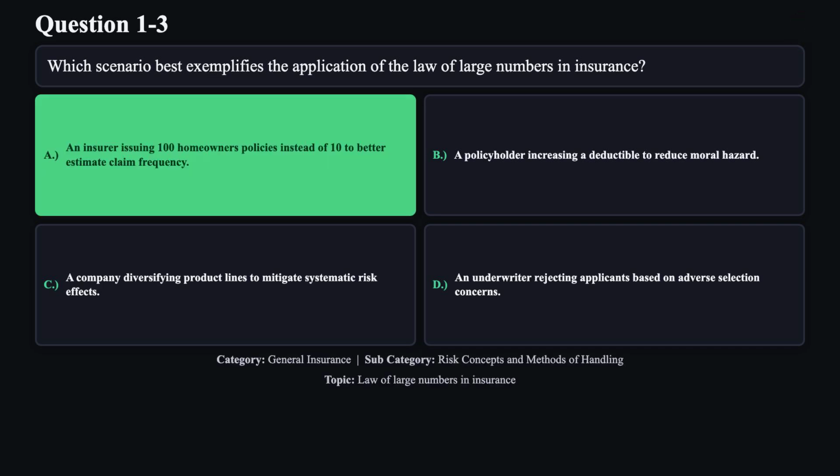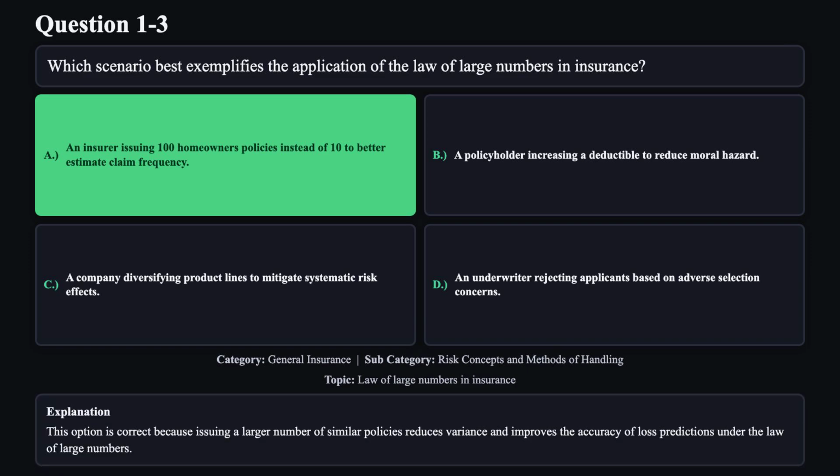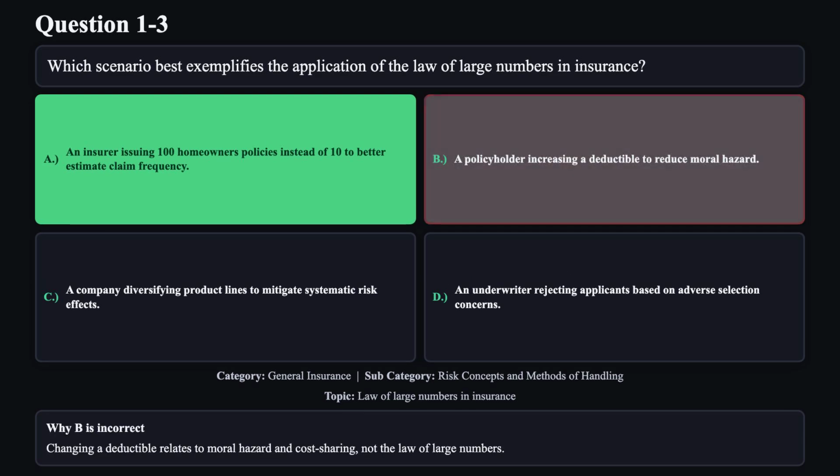The correct answer is A. This option is correct because issuing a larger number of similar policies reduces variance and improves the accuracy of loss predictions under the law of large numbers. Reason B is not correct. Changing a deductible relates to moral hazard and cost sharing, not the law of large numbers.